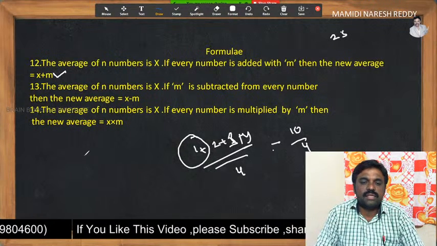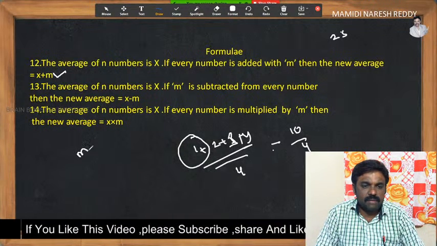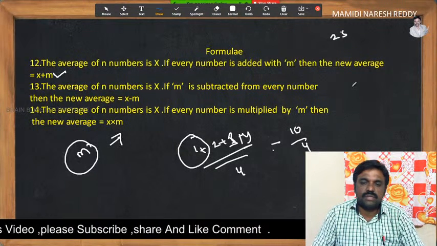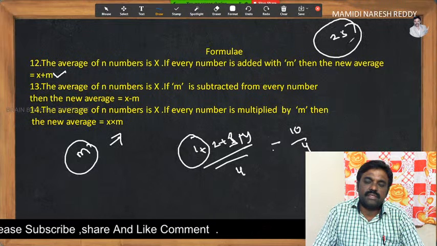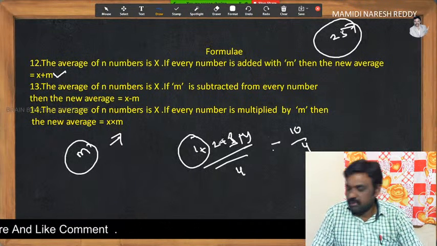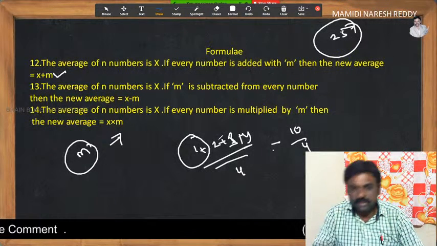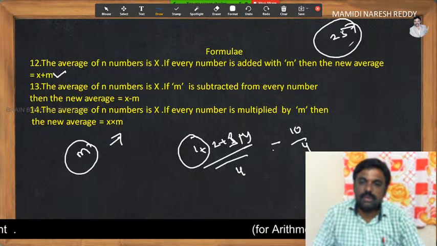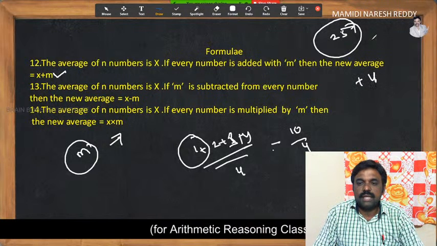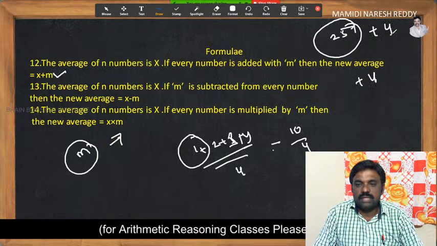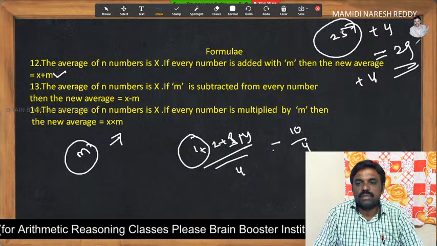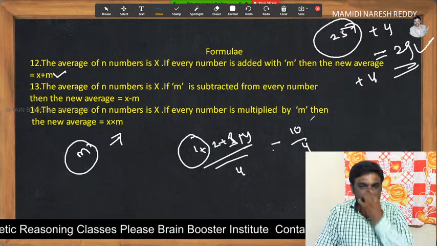However much we add as plus m here, the same number should be increased in the average. For example, if the average of the first 4 natural numbers is 25, and each number is added with 4, then to get the average of the new numbers we add 4, and the answer would be 29.